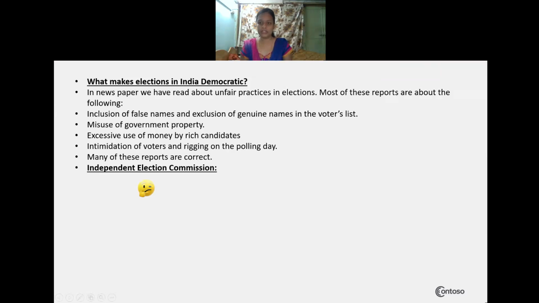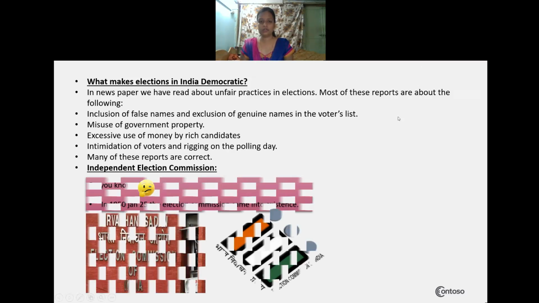Next, reserved constituencies. Afterwards, the government has to decide from which age to which age the voting right should be given. And afterwards, the election nomination file. What are those representatives who will come?